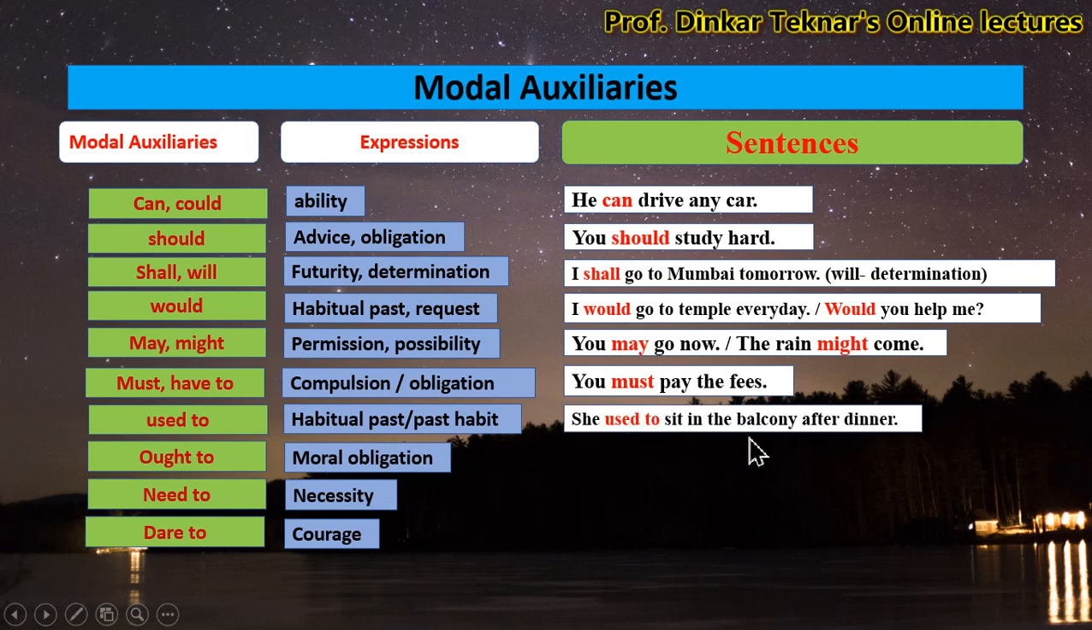She used to sit in the balcony after dinner. In this sentence, used to shows habitual past or past habit. Means it was her habit of sitting in the balcony after dinner. Now moral obligation, we ought to help our neighbors. It is our moral duty or moral obligation to help our neighbors.